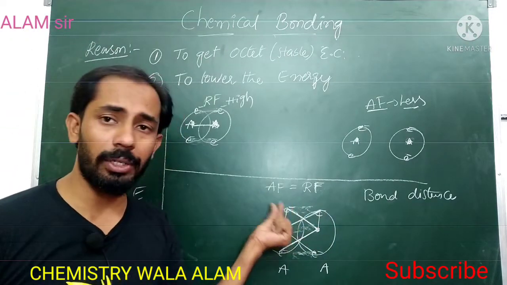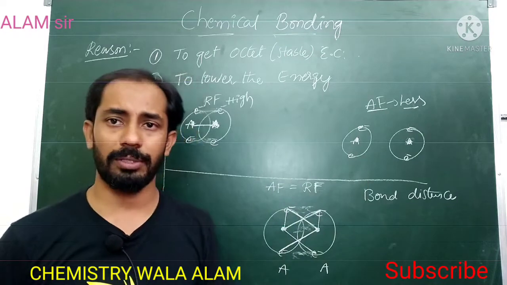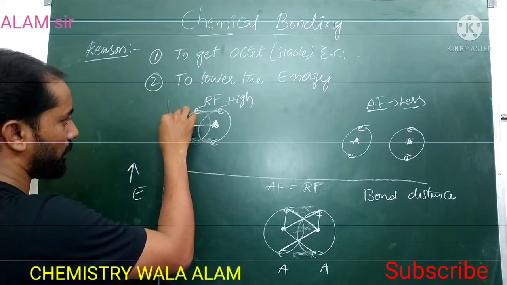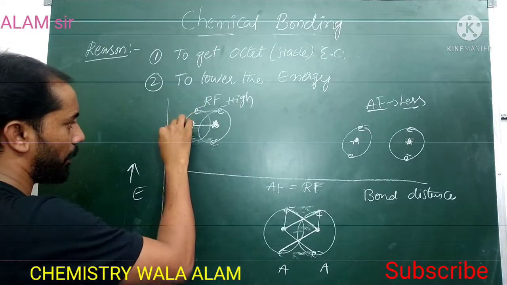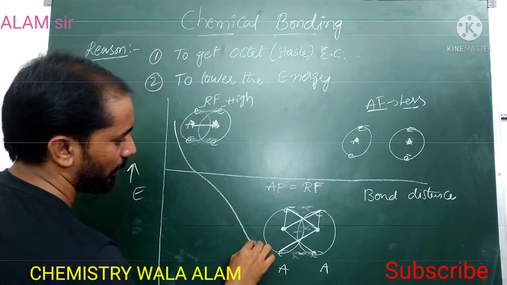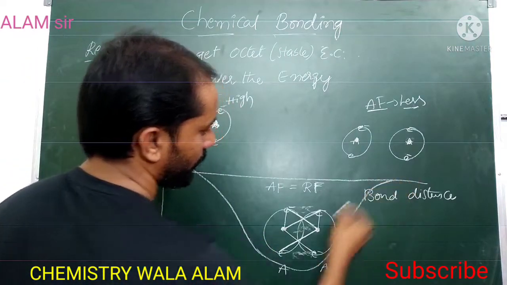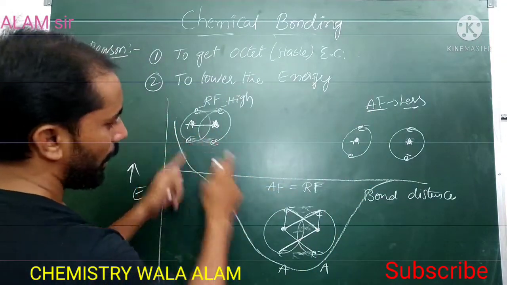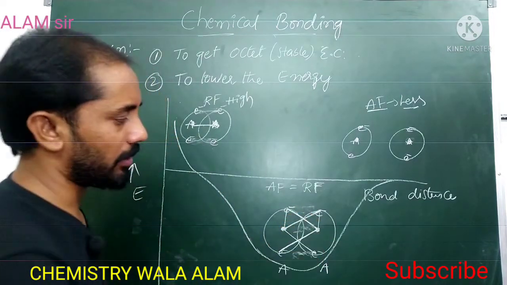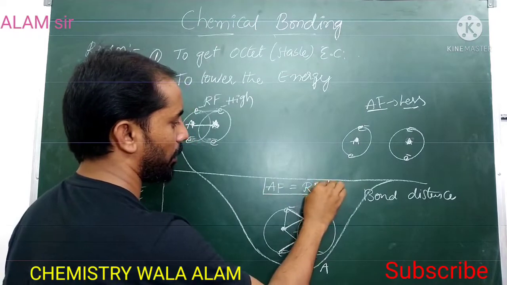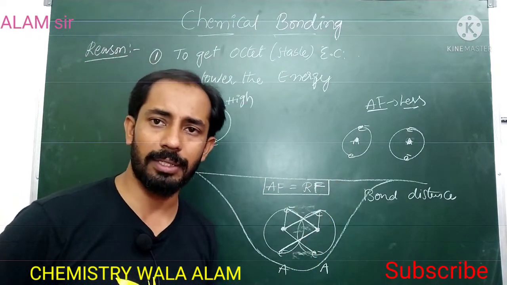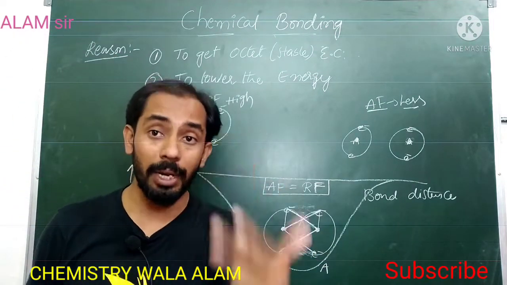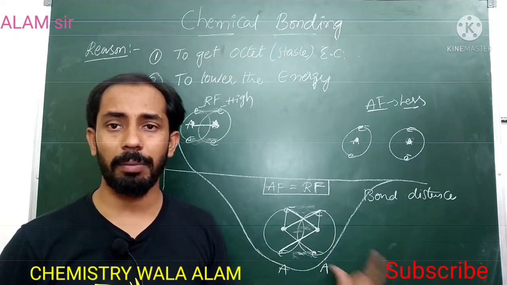However, when the attractive forces are balanced with the repulsive forces, then the covalent bond can exist. Graphically, when the two atoms are very close to each other, the repulsive forces will be present. When the atoms are far away, attractive forces are less, but when the atoms are at a certain distance, attractive forces are balanced with the repulsive forces, then we can say that the chemical bond can exist.